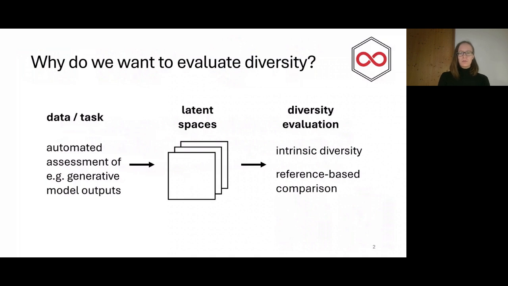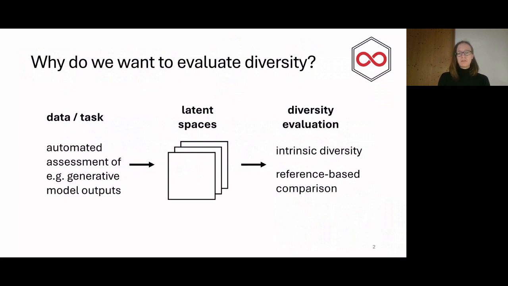First, let's have a look at why we want to evaluate diversity. It turns out that studying diversity is a key question in evaluating generative models, but also for understanding latent representations in general. Diversity here refers to the richness and relative abundance in model outputs. In this setting, we are evaluating the diversity of our input data, which could be sets of generated images, graphs, or text. We choose to represent these data via embedding models because this allows us to understand the similarities between observations in an automated manner and evaluate the diversity without any human input.